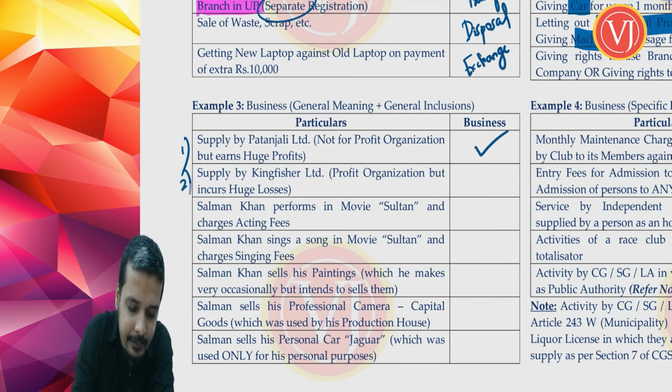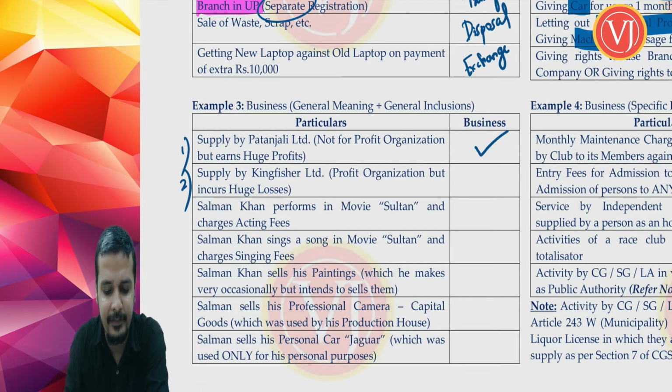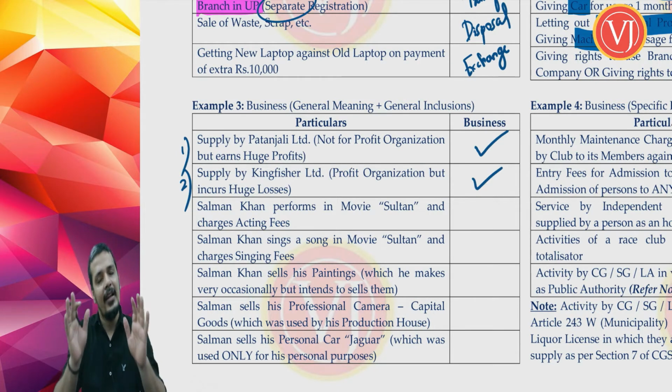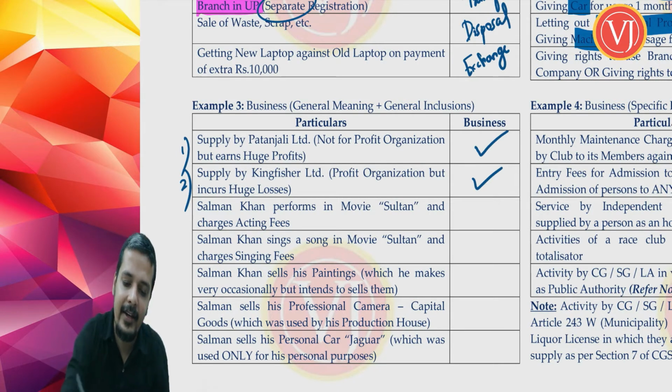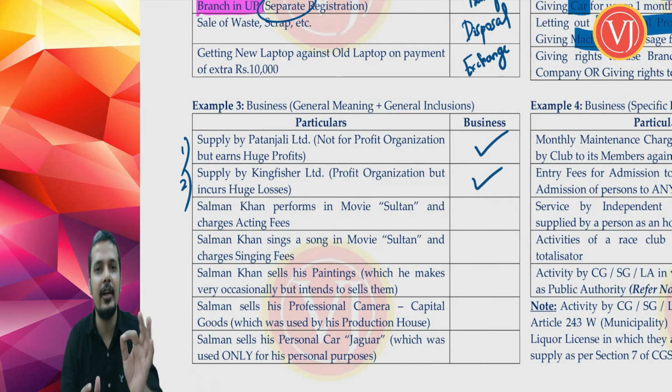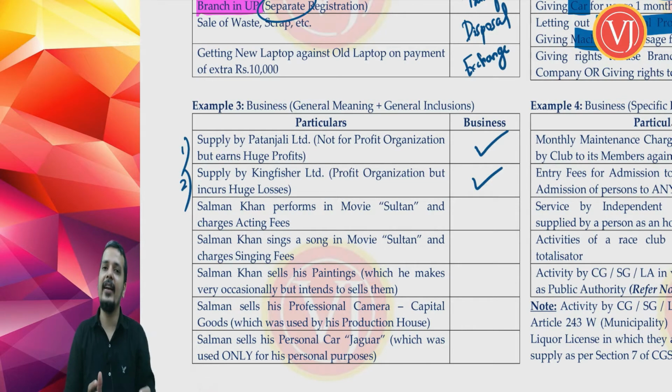Second example, supply by Kingfisher Company, which is a profit organization, but matter of fact is it is incurring huge losses. Again, it is business. So you cannot tell that, see, I have huge losses, so now please don't call my activities as business activities. It is still called as business activities. See guys, I have taken 2 examples. One example where it is a non-profit organization but it earns huge profit. Business. Your intention to earn profit is not relevant. Second example, it is a profit organization but is having huge losses. Again, it is business within the definition of business of GST Act.